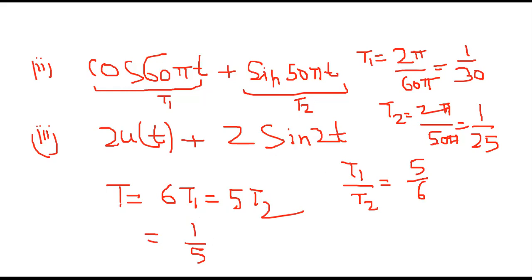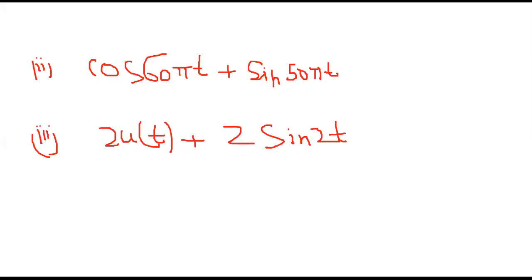Now let us do the second question. So dear students, we are doing the second question. In this second part, we can calculate T2 very easily, right?